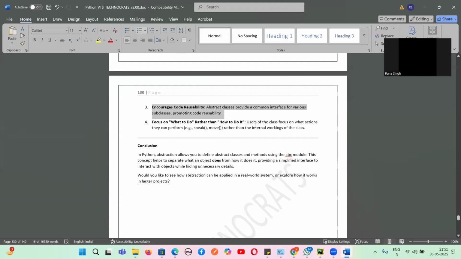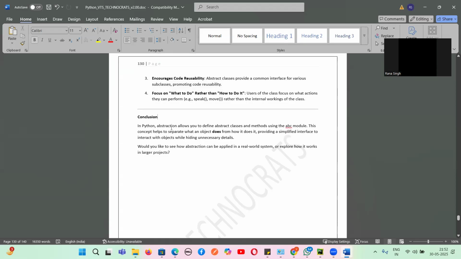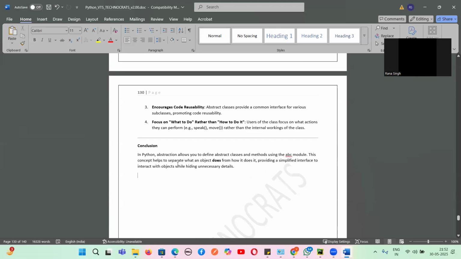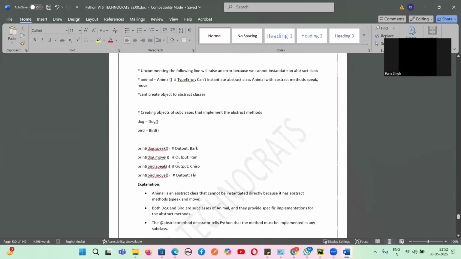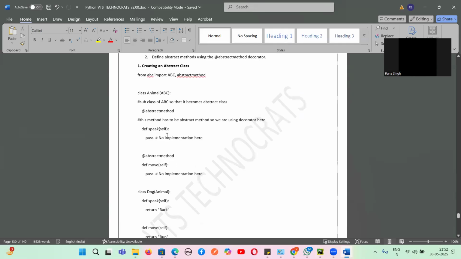So since they are hiding the implementation and showing only the things which are necessary to the user, it focuses on what to do rather than how to do. So this is the overall conclusion, guys. Abstraction allows you to define abstract classes and methods using the ABC module. The concept helps to separate what an object does from how it does it, providing a simplified interface to interact with the object while hiding the unnecessary details. So this is called the abstraction. Any doubts, guys, on what is abstraction and how it can be implemented and which is an abstract method?